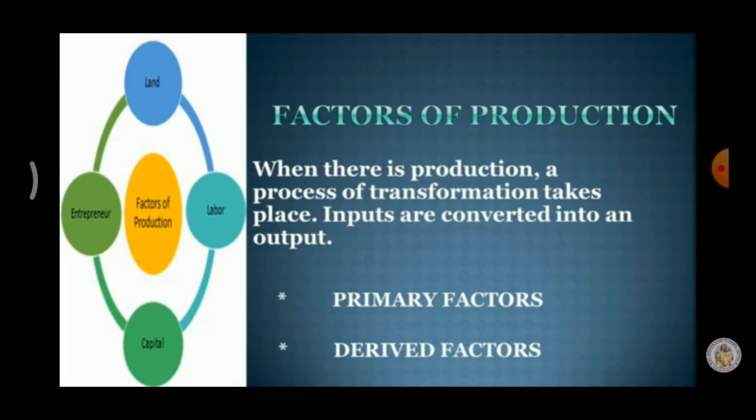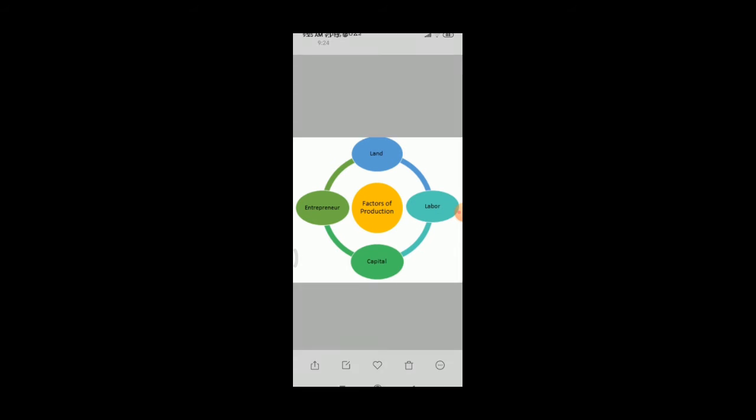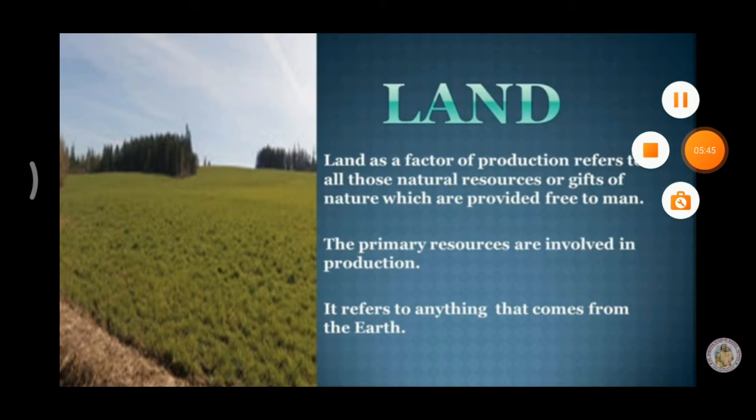Factors of production. There are two types of factors of production, primary factors and derived factors. See this picture, types of factors of production: land, labor, capital and organization, or entrepreneur. First we are going to see about land.